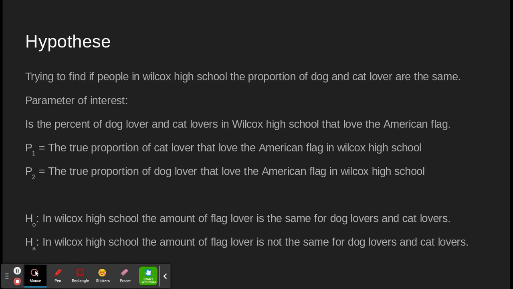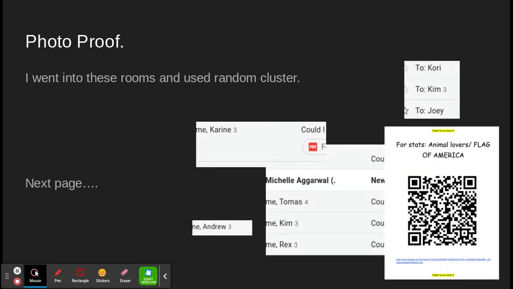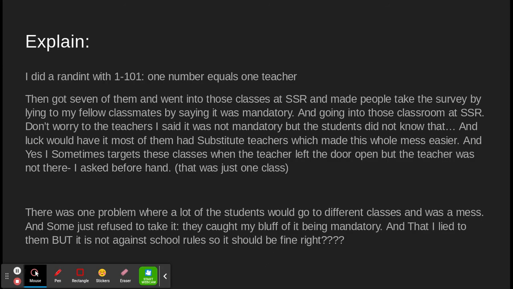Yeah. So that was a fun little tidbit about Santa Clara. Next time, I don't know. There's no next time, but just don't send a survey there because it's going to be a mess. So I don't have any photo proof. So this is the best you're going to get out of the things I did, mostly because, honestly, I forgot. So, yeah. I'm just going to describe what I did.